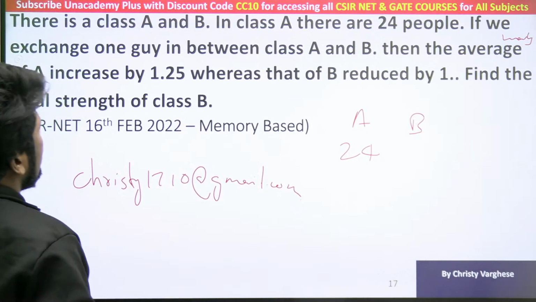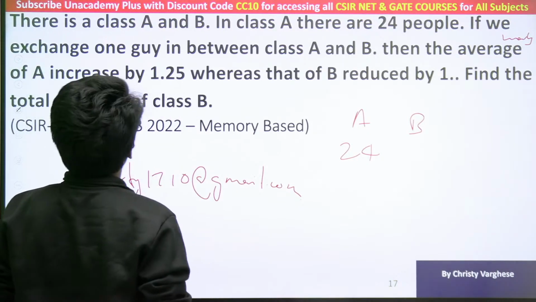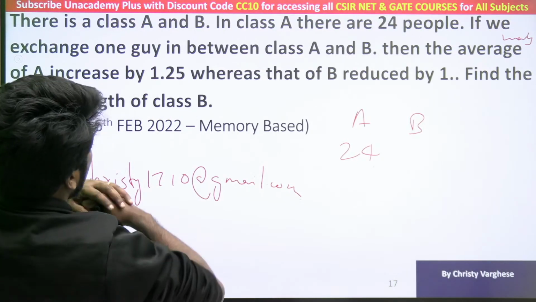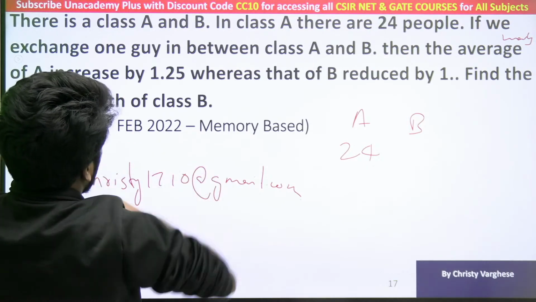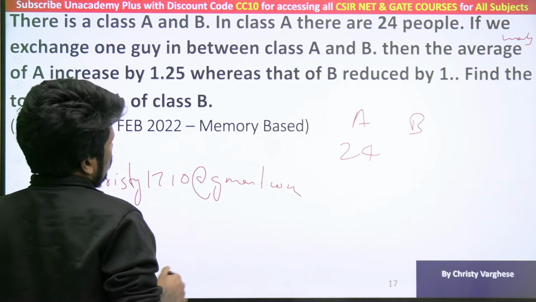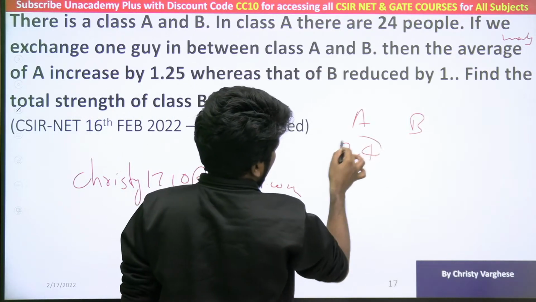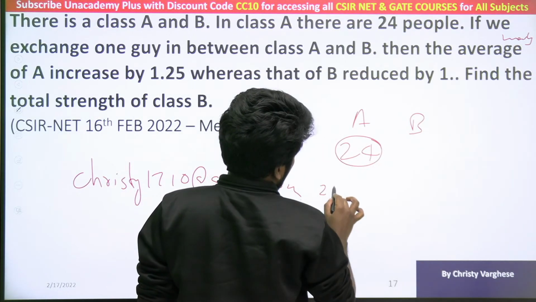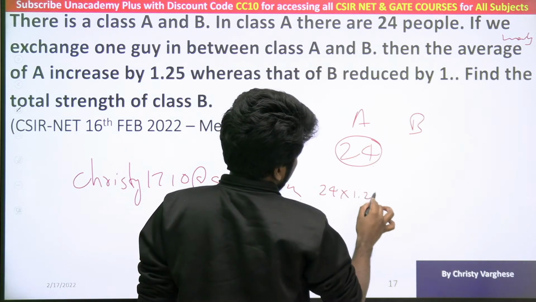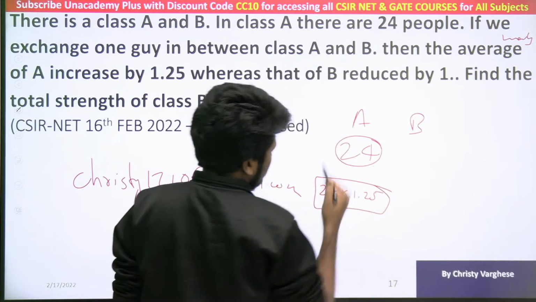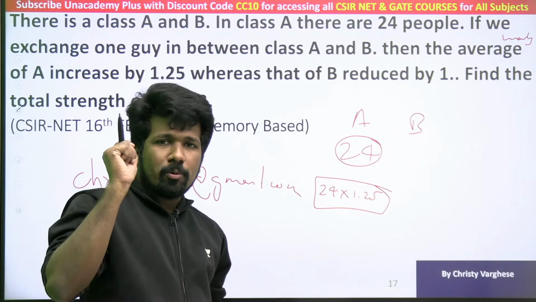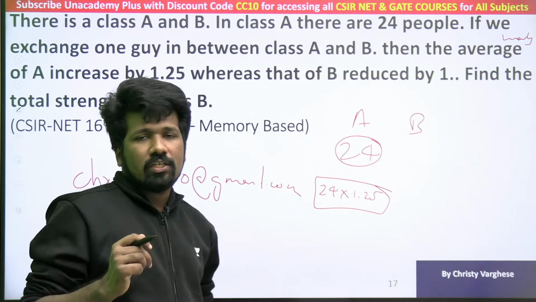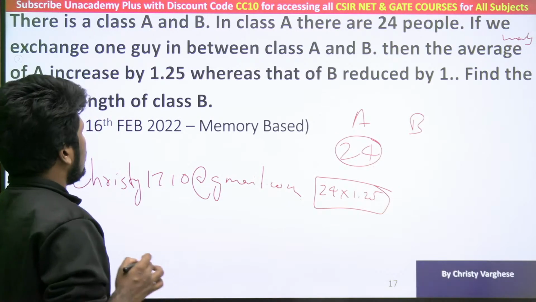There's a class A and B. In class A there are 24 people. If we exchange one guy between class A and B, then the average marks of A increases by 1.25. So average marks of A increasing by 1.25 means 24 into 1.25 is the extra contribution. In the average chapter, when I taught you in class, I told you about the deviation approach. You have to use the deviation approach here, otherwise it will be very time consuming.